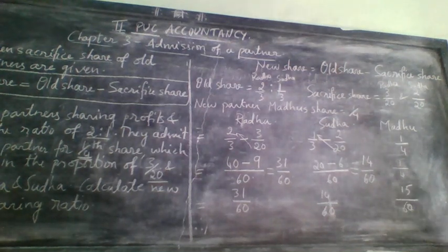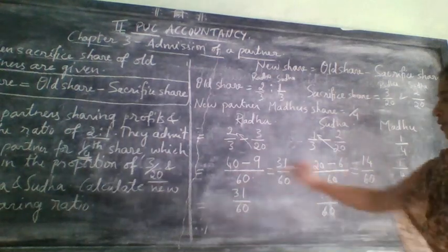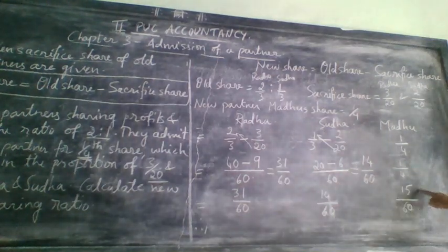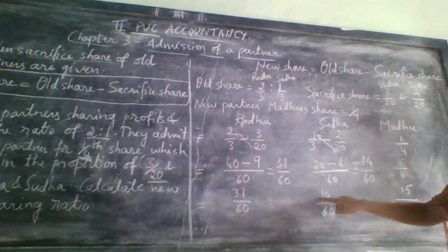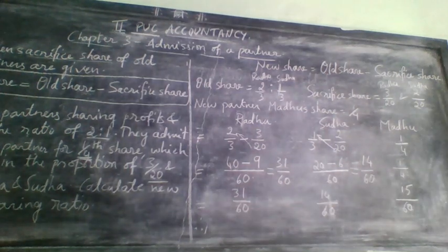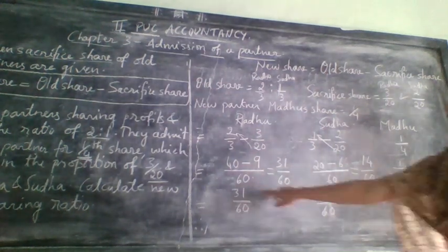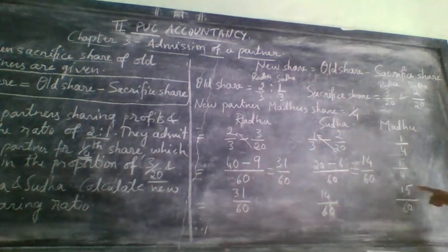Now add everything. Just add 31 plus 14 plus 15, it will come 60.